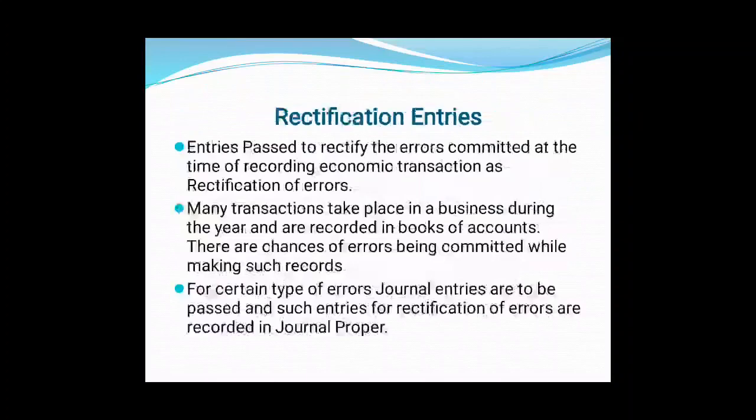Whenever the mistake is found, we need to rectify it. And sometimes to rectify the error, we need to pass a journal entry. And if we are passing a journal entry, that entry will be passed in journal proper. Entries passed to rectify the error committed at the time of recording economic transactions are known as rectification of error.